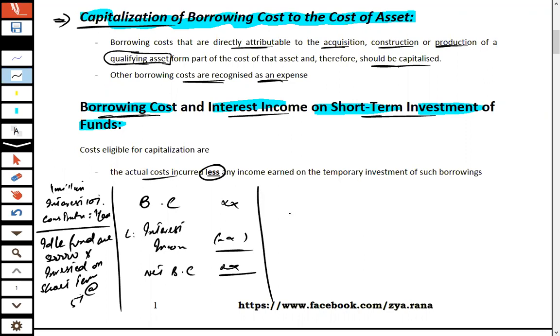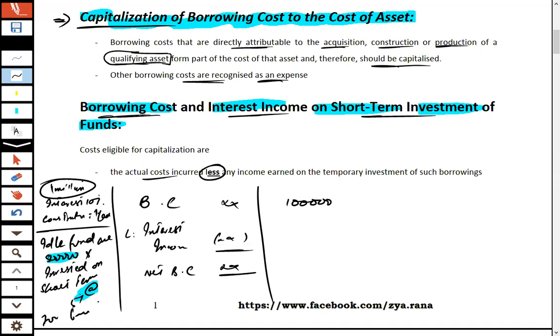If we take the figures, on a loan of 1 million, if the interest rate is 10%, then 100,000 would be your borrowing cost, the interest expense. And you invested 500,000 on a short term basis. Keep in mind, the idle funds are 500,000 for 6 months, invested on a short term basis at 5%.